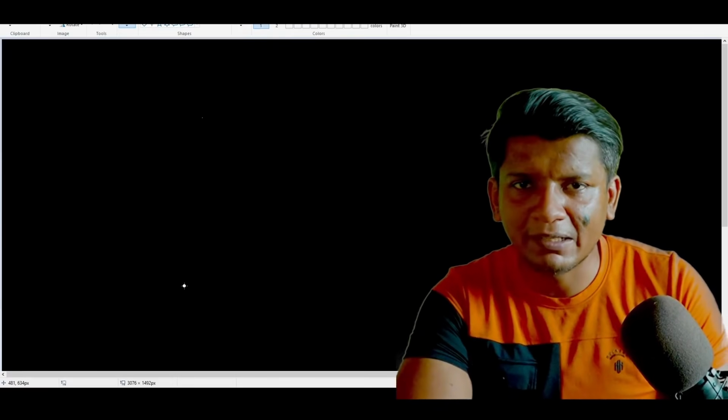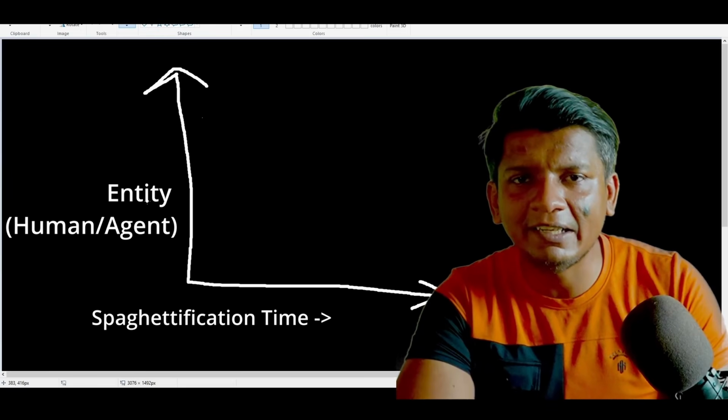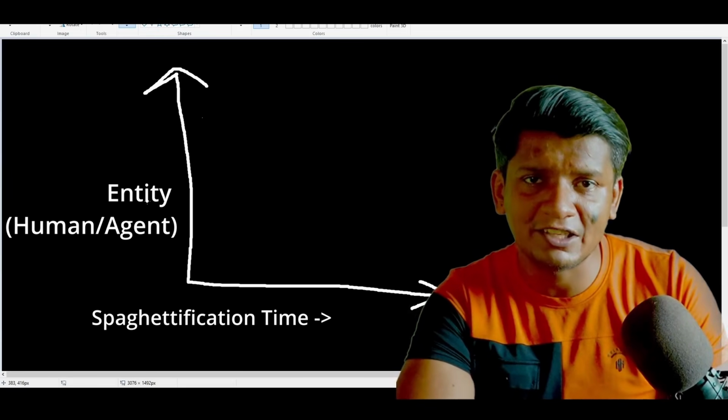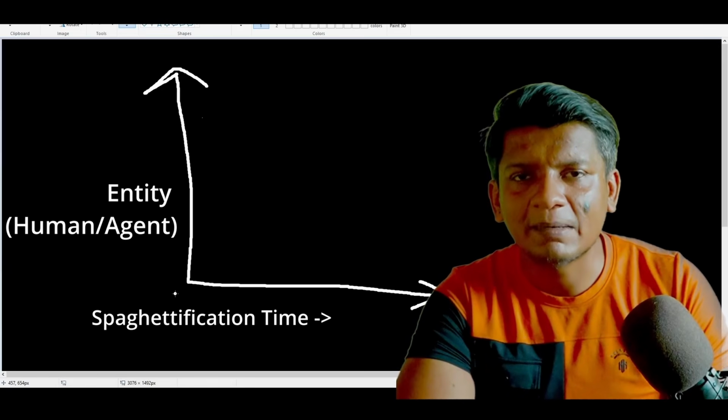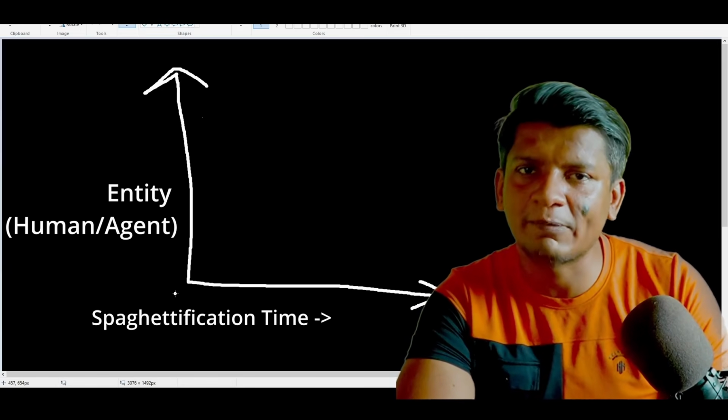Let me try to explain this to you via an XY graph. The Y-axis is basically the entity that you are bringing on to your project, whether it's a human software engineer or an AI agent. And the X-axis represents the time that it would take for your software project to go into the stage called spaghettification.